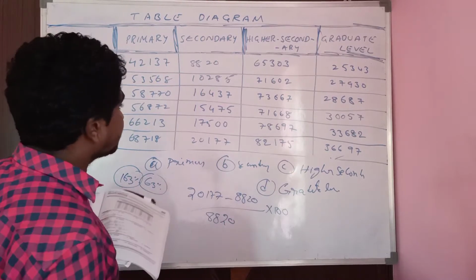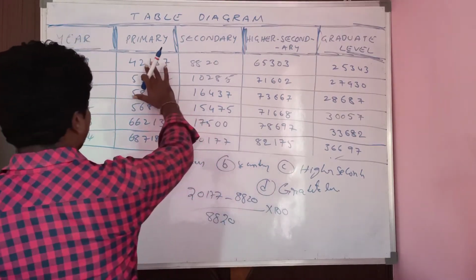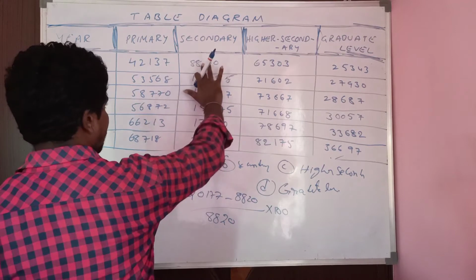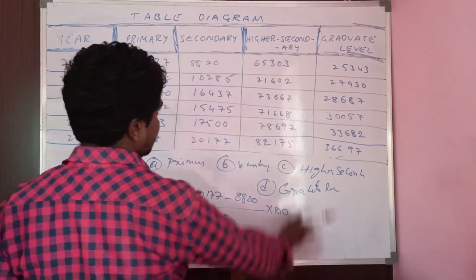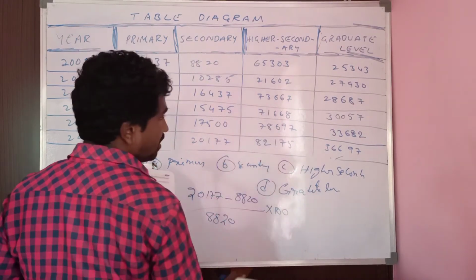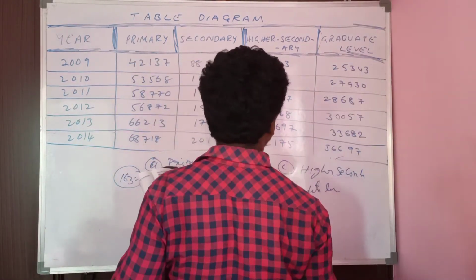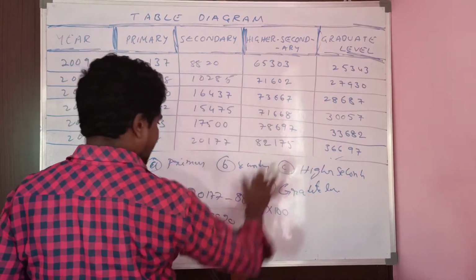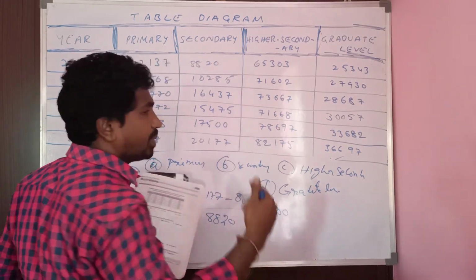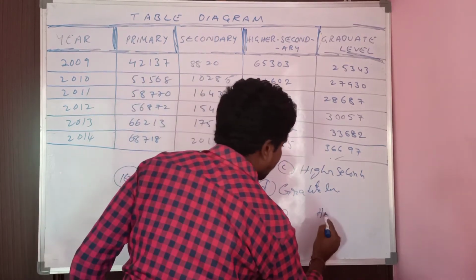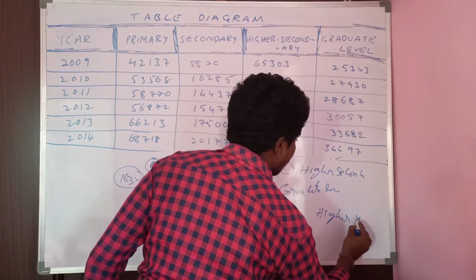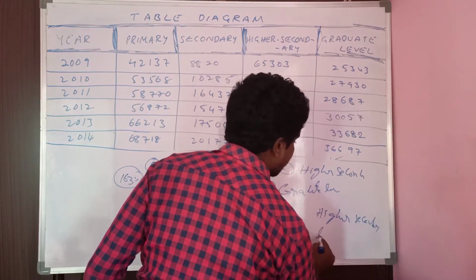Observe here, this is from 42,000 to 68,000. 8820 to 20,177, 65,000 to 82,000, 25,000 to 36,000. If we do like this, for which number the percentage is less, we get for higher secondary. For higher secondary, we get less percentage.